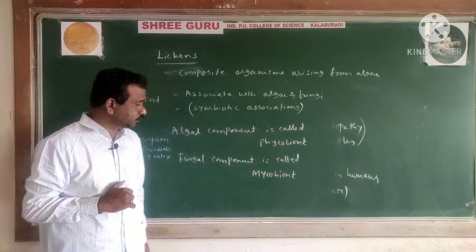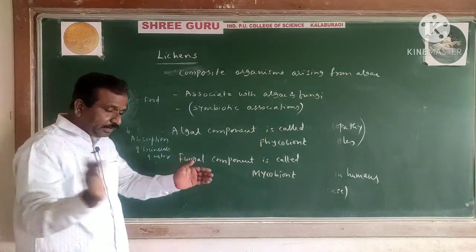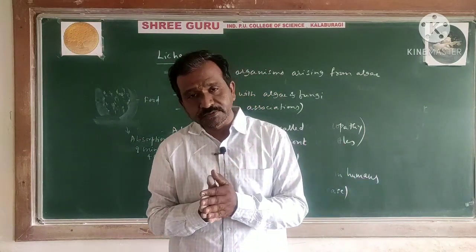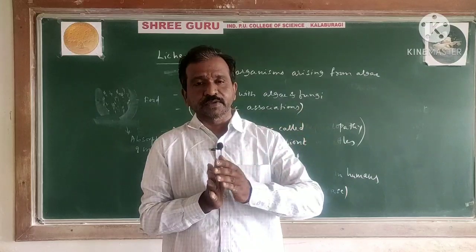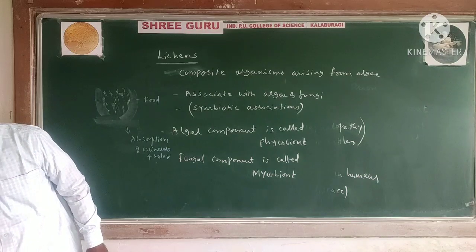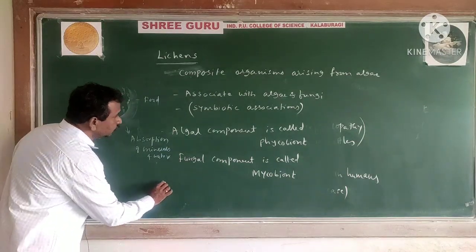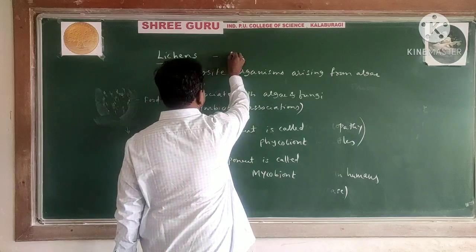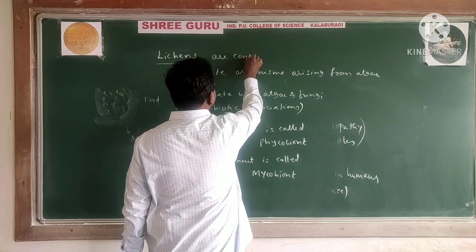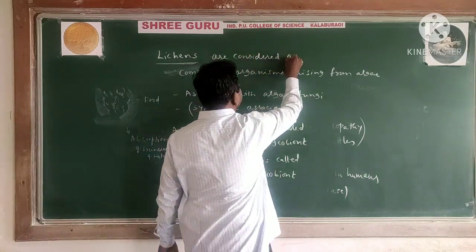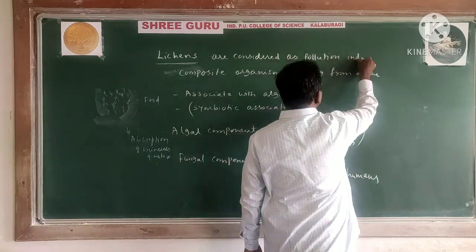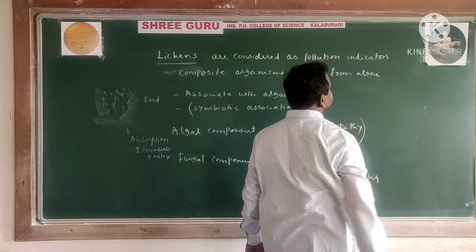They do no harm. So like this. And the important thing is why algae and fungi are normally associated with the lichens. Very important factors: lichens are normally considered as pollution indicators. This is very important. Lichens are considered as pollution indicators.